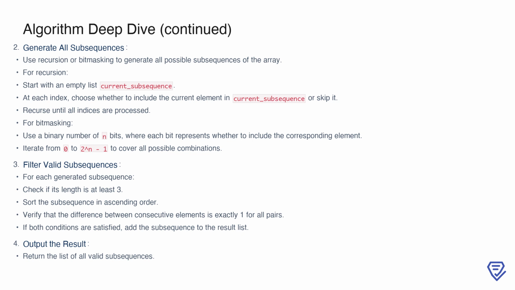Alternatively, bitmasking involves treating each element of the array as a bit in a binary number. By iterating through all binary numbers from 0 to 2 to the power of n minus 1, we can systematically include or exclude elements based on the state of each bit.